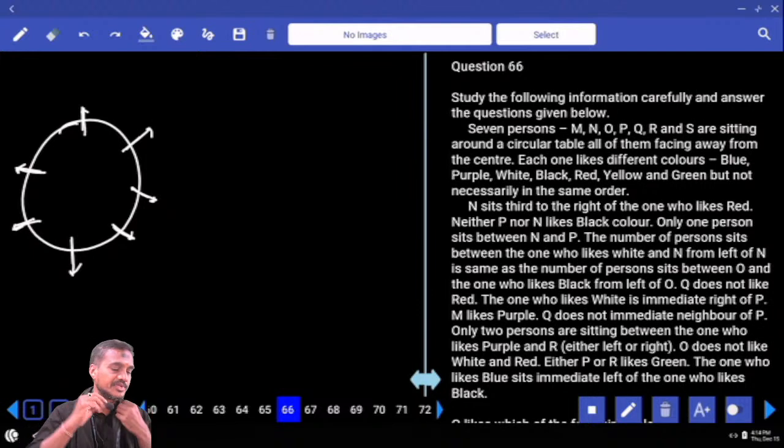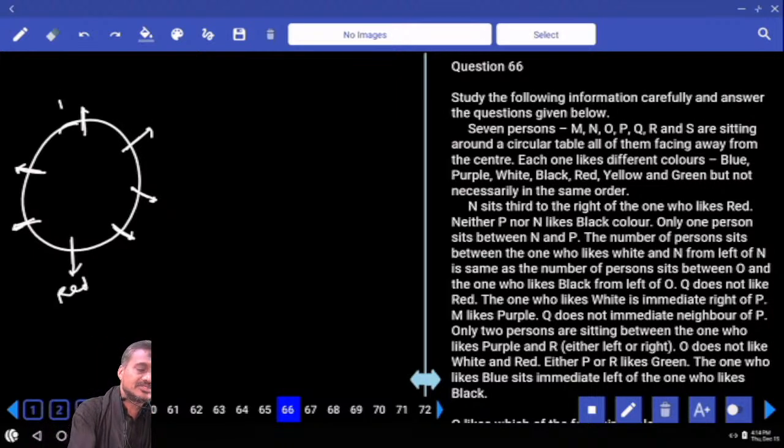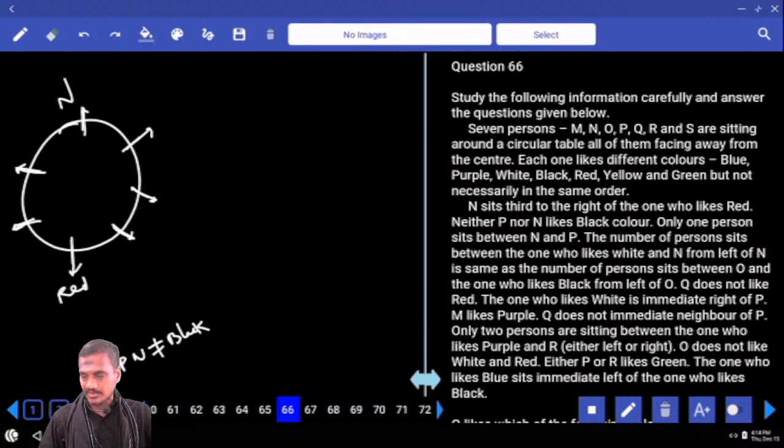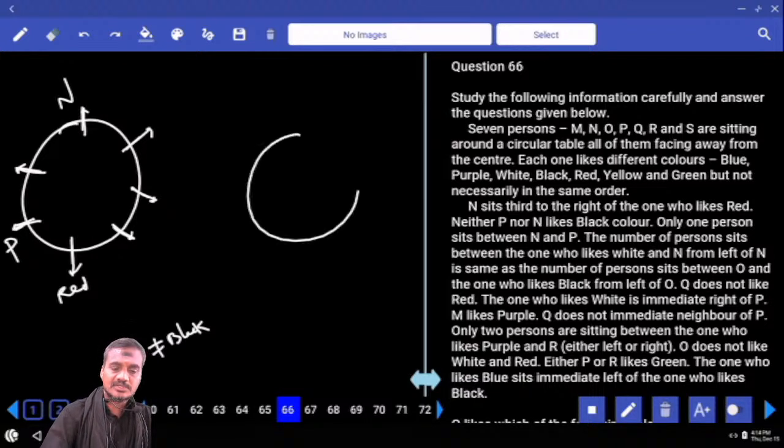N sits to the right of the one who likes red color. Now red color is here. Neither P nor N likes black color, so black is ruled out. There is only one person between N and P. Tell me how many possibilities we have. P can be on either the left hand side or the right hand side, hence there is a second possibility as well.